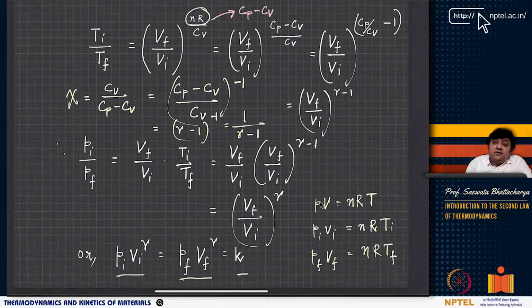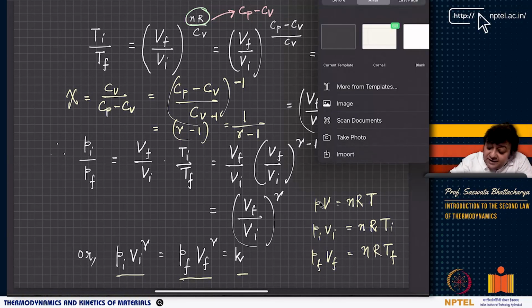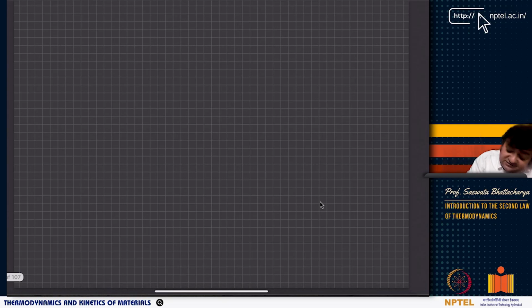Okay, so now we know the adiabatic process, we know also the isothermal process. For an isothermal process, temperature is fixed. Isothermal: temperature does not change. T is the same.